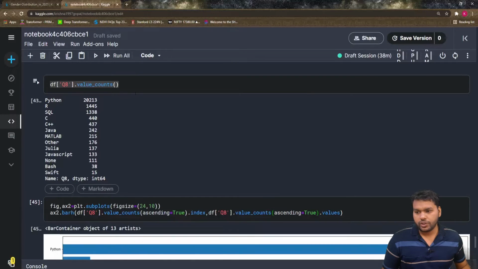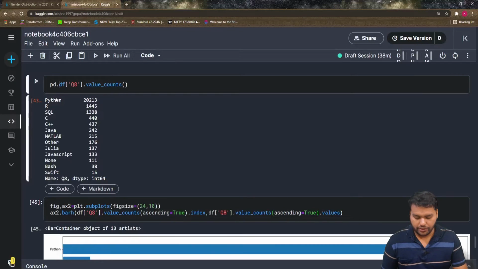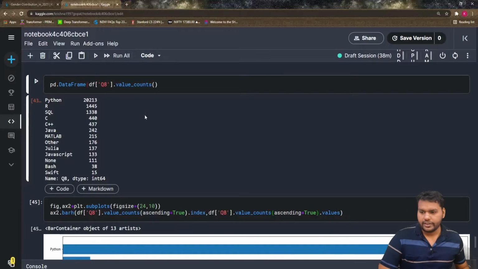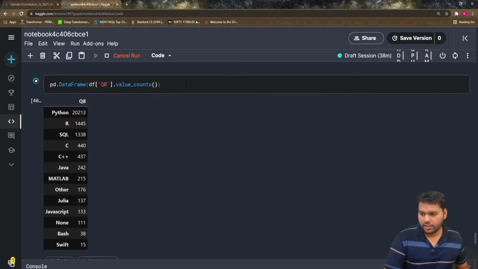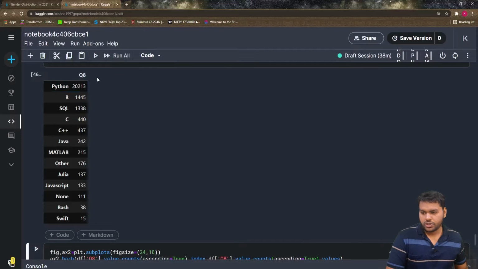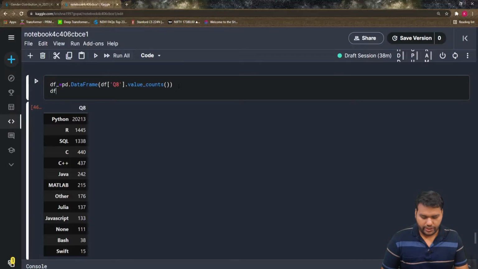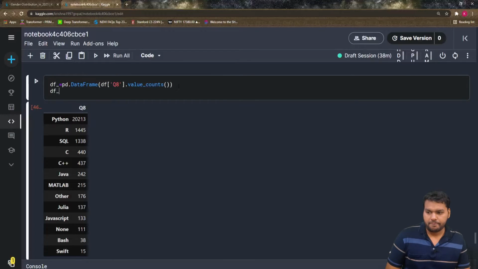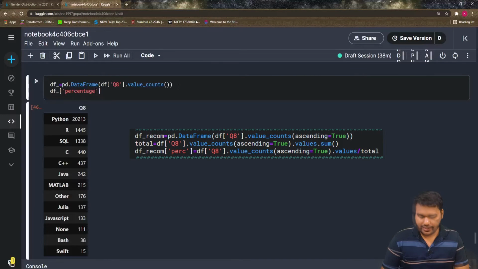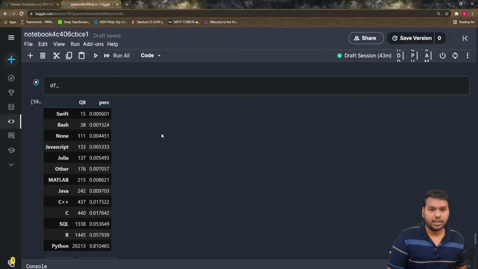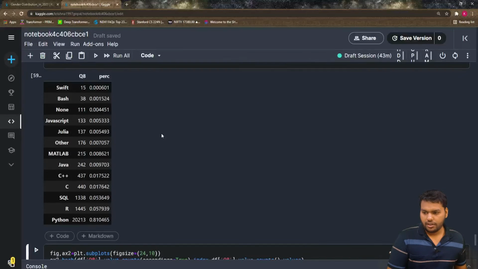We already have dfq8 value counts. Why not convert this to a data frame, that is pd.DataFrame, and let's see, I think it will work. Yeah, so this is the question 8 we get, and I just give it a new name, df. Now we can create a new column called percentage. So we get the percentages, and we have to plot them into the visualization.